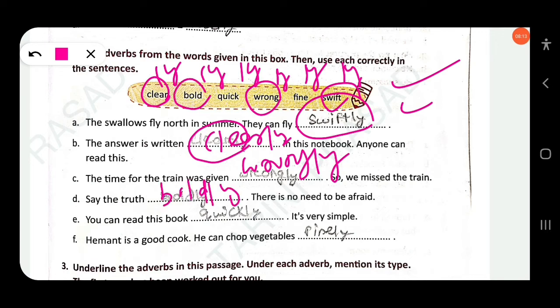Second one. You just have to add ly. You can read this book. Yes, here the third one, quick. You just have to add ly: quickly. It's very simple. Hemant is a good cook. He can chop vegetables. Yes, the fifth one, fine. You just have to add ly: finely. Clear?